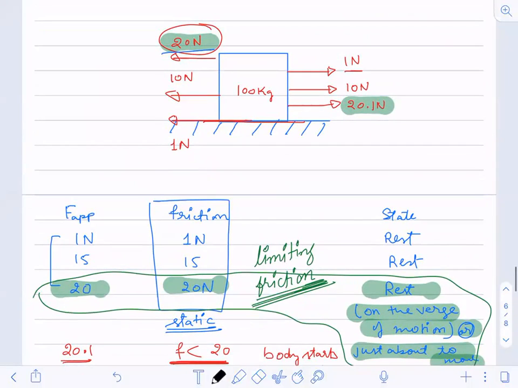Static friction and kinetic friction problems you will have in class 11th, and at least one problem definitely comes, either if you write NEET or JEE after class 12. So if you clear the topic right now, the difference between limiting friction, kinetic friction, and static friction, it will be very, very beneficial for you.